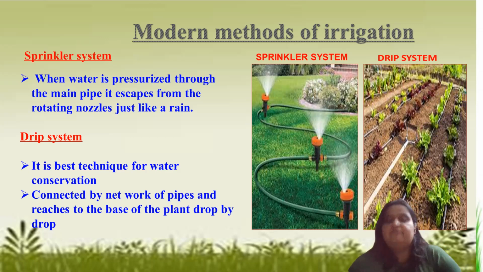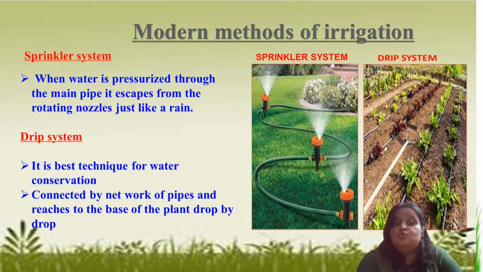Drip system is more efficient. We should prefer the drip system over the sprinkler one, because the sprinkler system, not too much, but yes, a little bit is wasting water. And if you see the drip system, it is more useful, especially when people face problems and are struggling to get drinking water, right? We have seen how badly people are struggling to get drinking water. So that is the best technique to water the plants, to irrigate the crops and all.